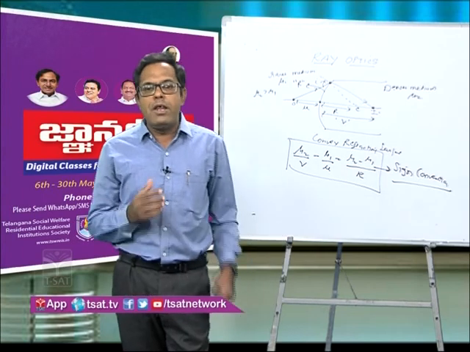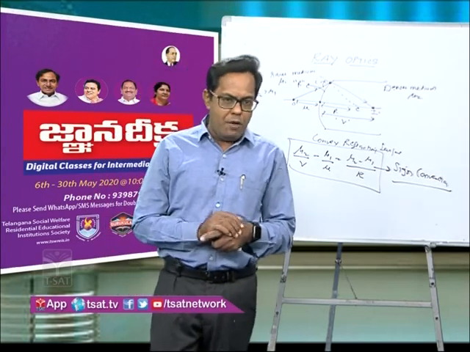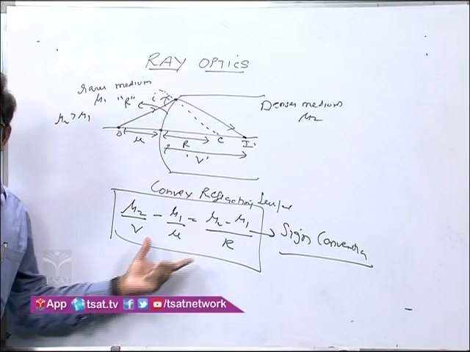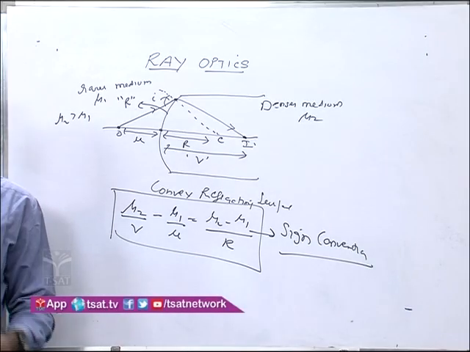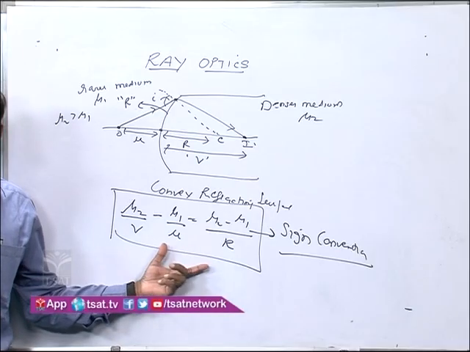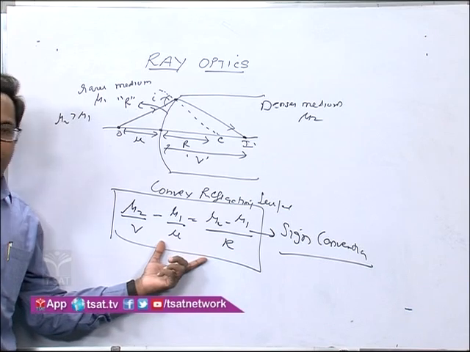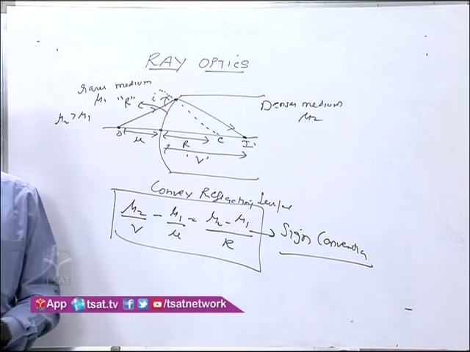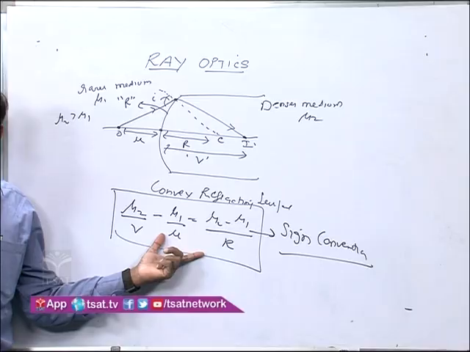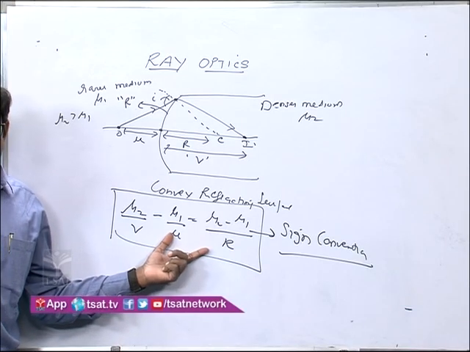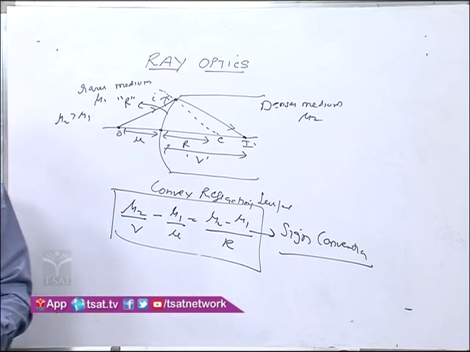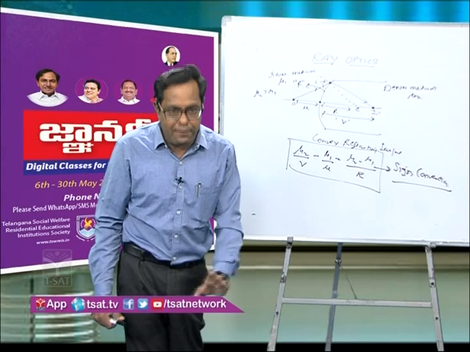The second part is very important, and what I want to emphasize more is this: whenever you are using this expression, or any expression, and you want to derive a new expression from it, then since we have already applied the sign convention while proving it, during the derivation I won't be using the sign convention.